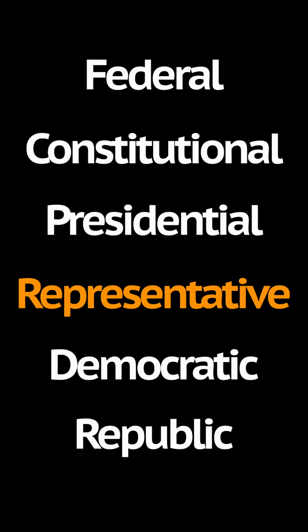Representative means that the people do not directly vote on laws and policy, but instead elect representatives who act as agents of the people and exercise the political power on their behalf. Democratic means that the power over laws and policy is given to the people, and similarly, republic means that the power to select the head of state is given to the people.